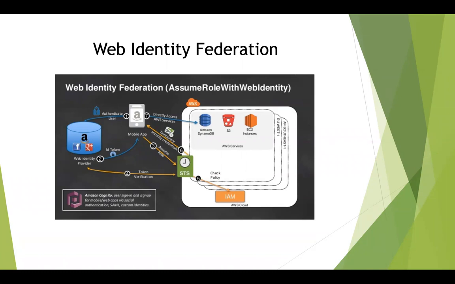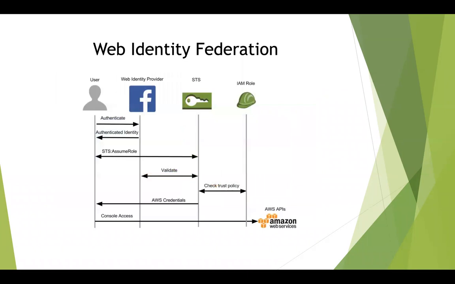So the flow goes like, from the mobile app, the user is authenticated with the web identity provider using his Google credentials or Facebook credentials. The web identity provider provides a token. That token is passed on to STS. STS presents an IAM role and also temporary credentials, which is valid for 3 or 4 hours, which the mobile app or that user who has logged in through the mobile app can go ahead and directly use to talk to AWS services. Okay. So these are the steps that happen.